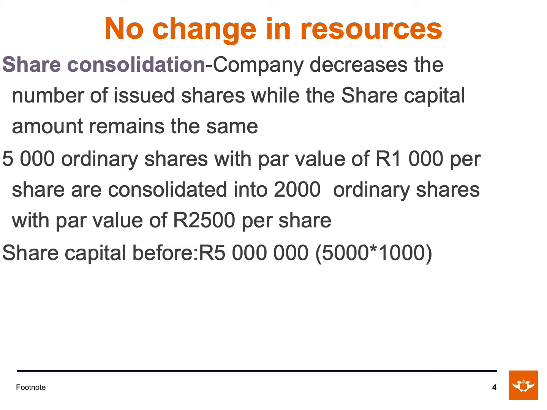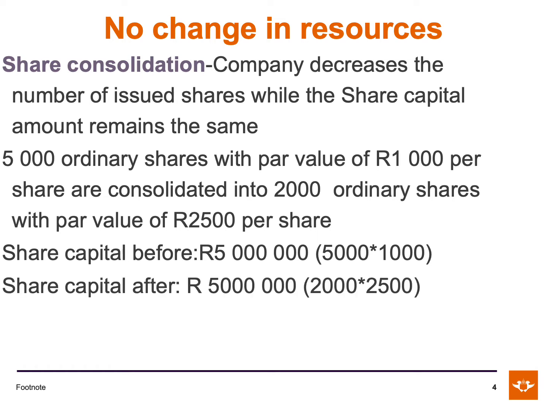The company had 5,000 ordinary shares and the value of each share was 1,000 Rand each. The share capital is therefore 5,000 shares multiplied by 1,000 Rand, and that gives us a share capital amount of 5 million Rand. Then the company decides that they want to change the value of each share to 2,500 Rand. This means that there would now be 2,000 shares and each share would be worth 2,500 Rand each. The share capital in this instance is then 5 million Rand share capital.